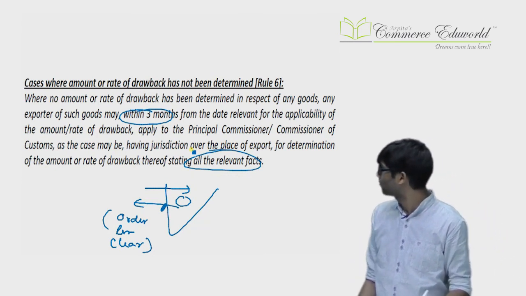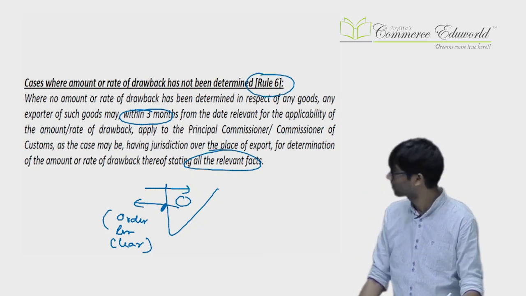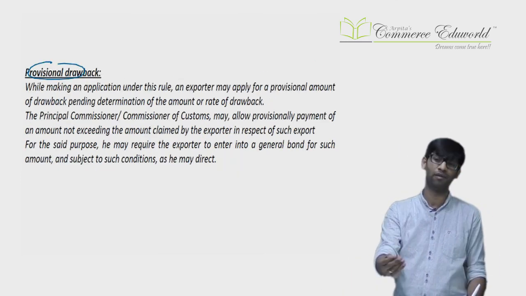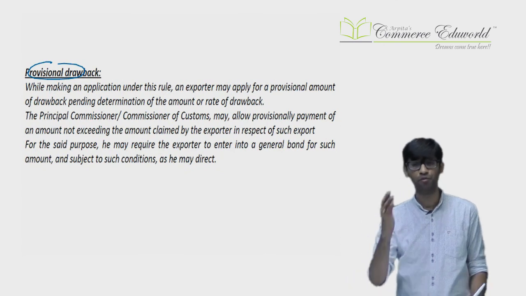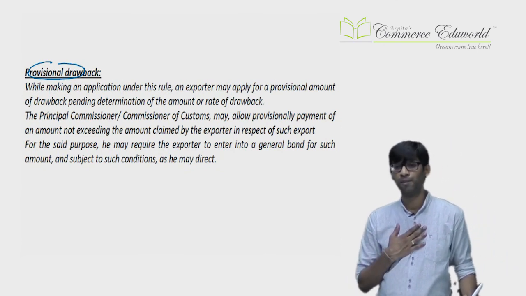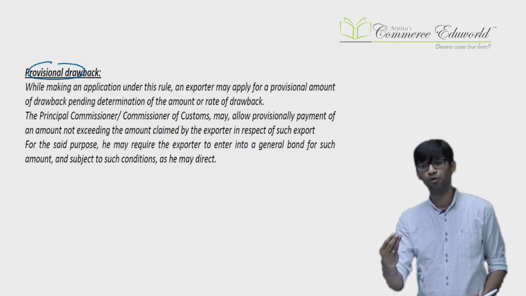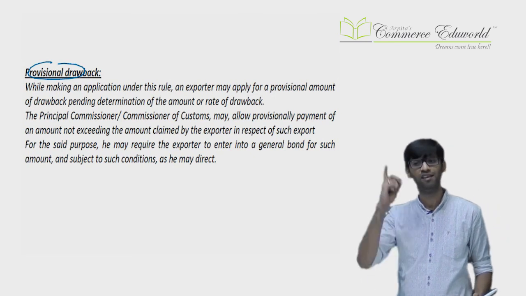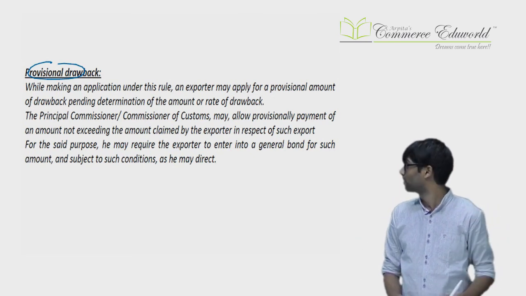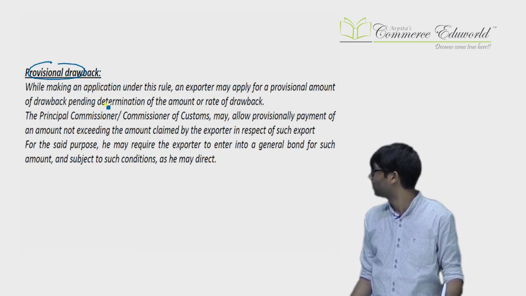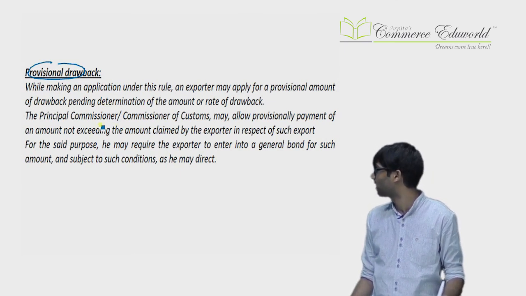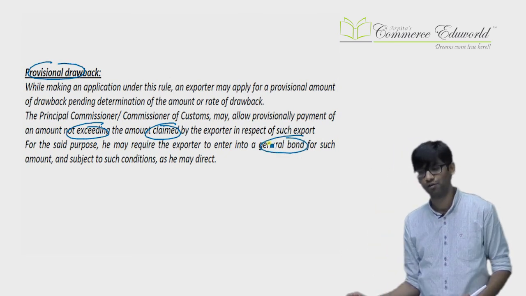Next, in that rule 6 only, extra point now, provisional drawback. Many times it can happen that the government takes a number of years to determine the drawback. Then you can apply for provisional drawback. The government will give you provisional drawback till the date the final rate is determined. But for provisional drawback, you won't get a drawback exceeding the amount which you have claimed, and you will have to give a bond because they are paying you in advance. So you will have to give a bond over there.